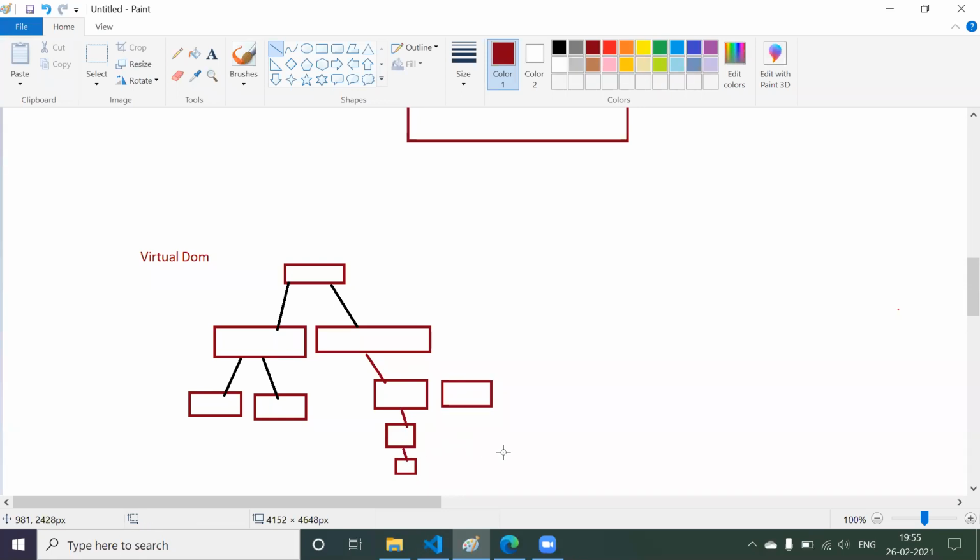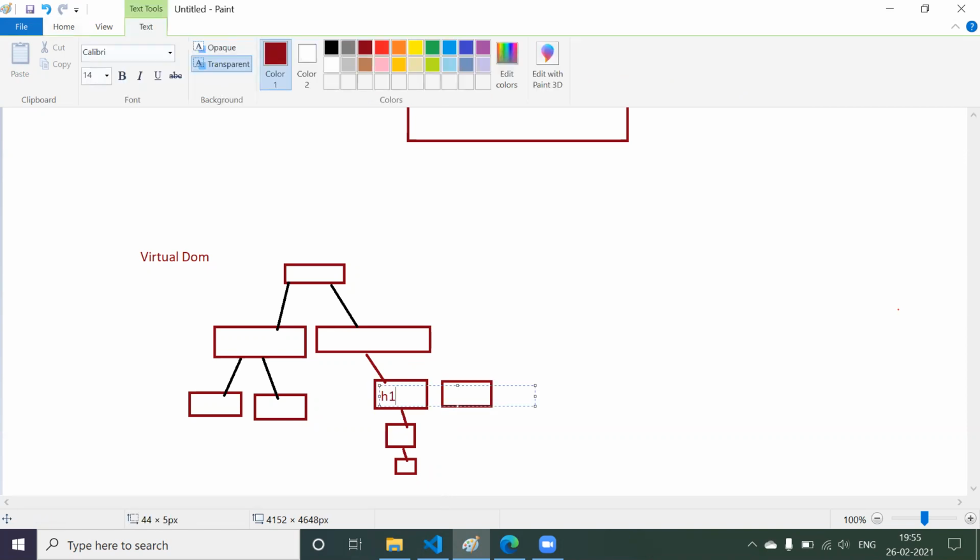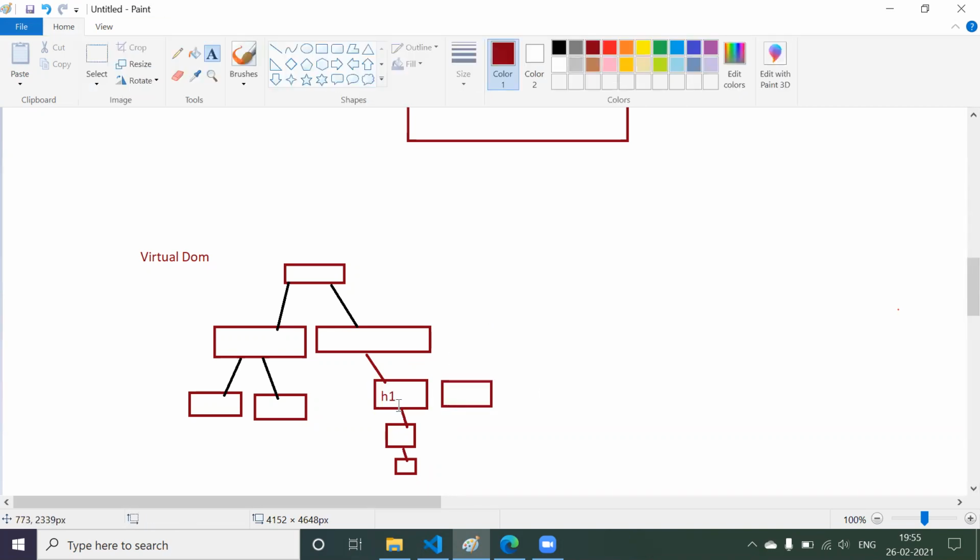Now, for example, you have the h1 tag here. You are going to display something in this h1 tag, then do some operation and change the content of this h1. So what is the browser going to do? It is going to load this DOM one more time, meaning it is going to reload this entire DOM.